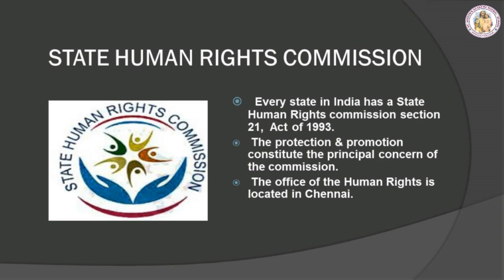State Human Rights Commission. Every state in India has a State Human Rights Commission established in accordance with the power conferred on the state under Section 21 of the Protection of Human Rights Act 1993. The protection and promotion of human rights constitute the principal concern of the Commission. The Office of the Human Rights Commission is located in Chennai.